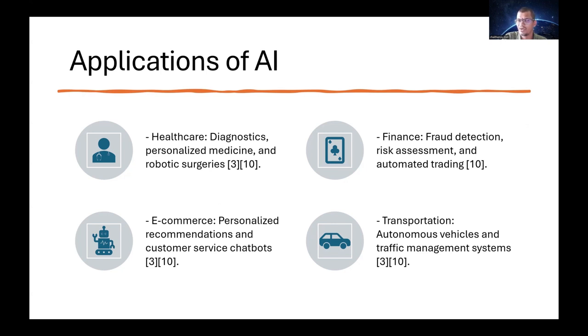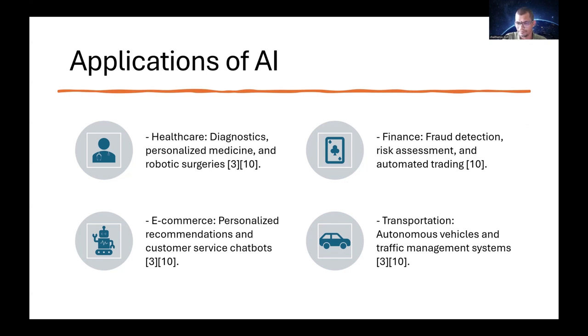Then talking about chatbots, we also have Gemini from Google and Copilot from Microsoft. These try to provide us information based on our questions. All these chatbots run on artificial intelligence.